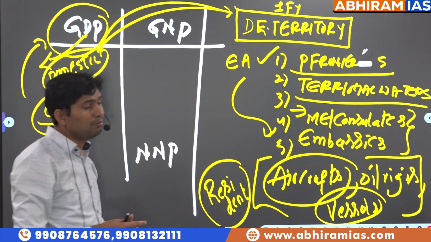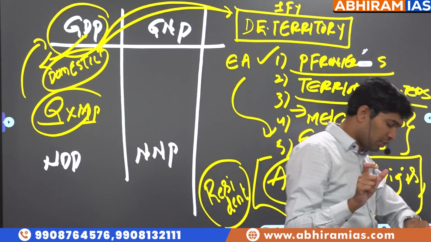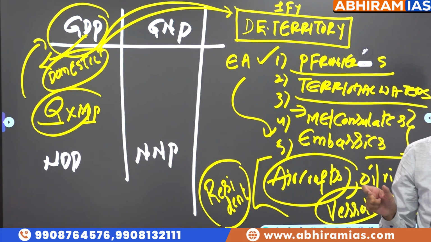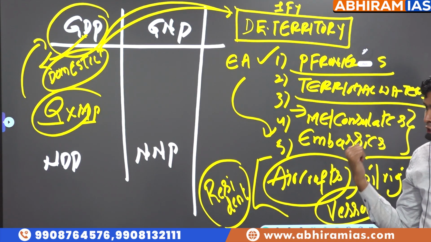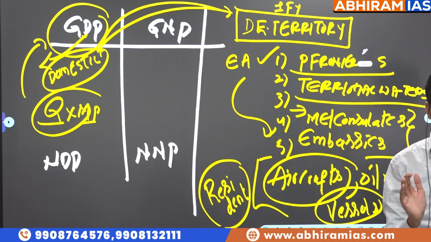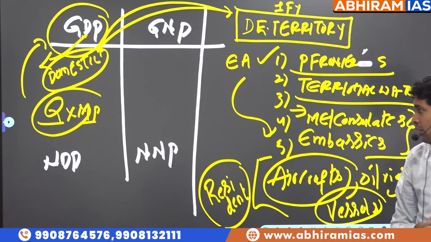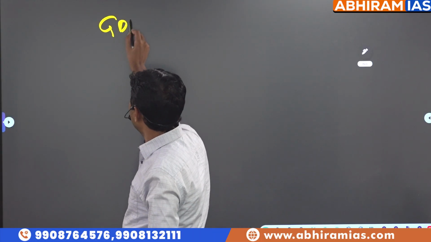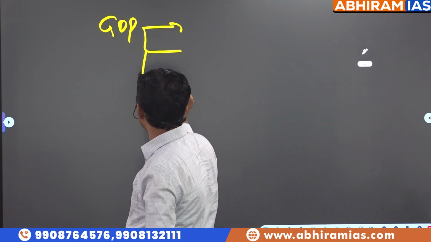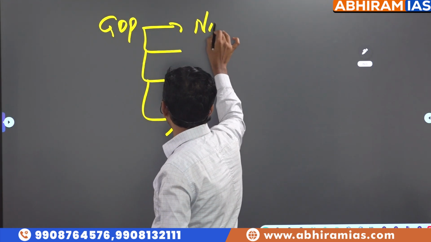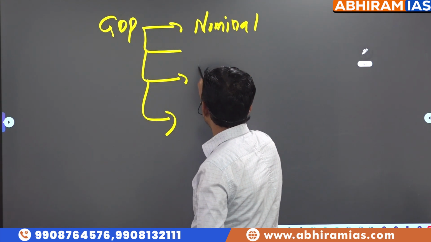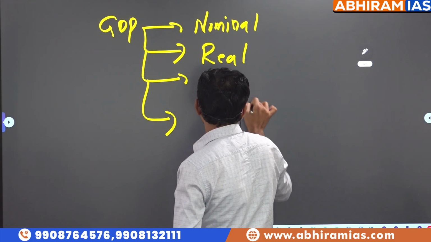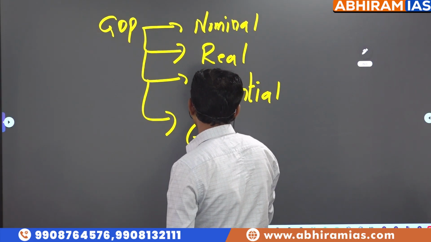So what is the definition of GDP? Total final value of goods and services which are produced in a financial year, which are finished, in the domestic economic territory of a nation at their market price is called GDP. Now once we know this, GDP is having nominal GDP, real GDP, potential GDP, green GDP.